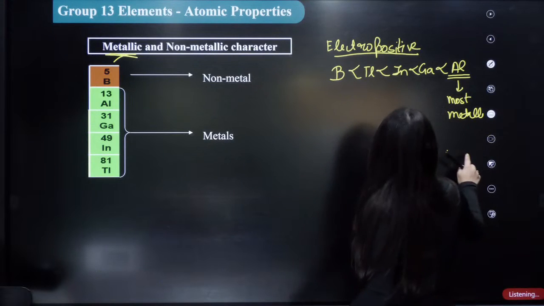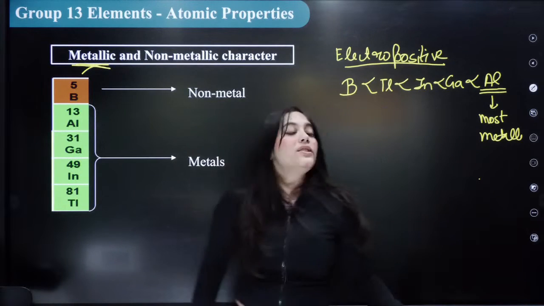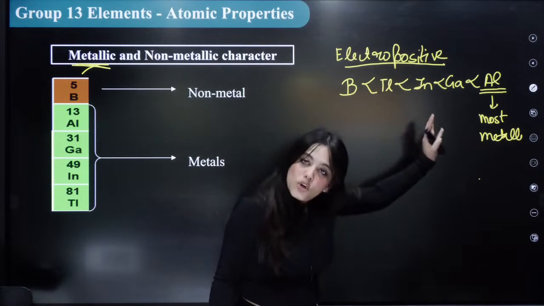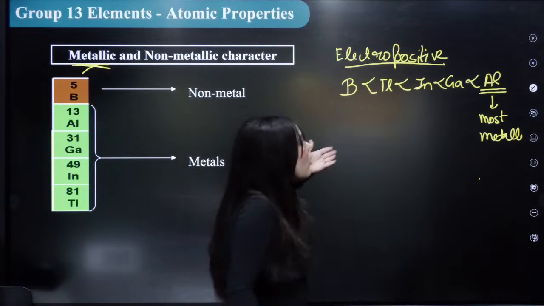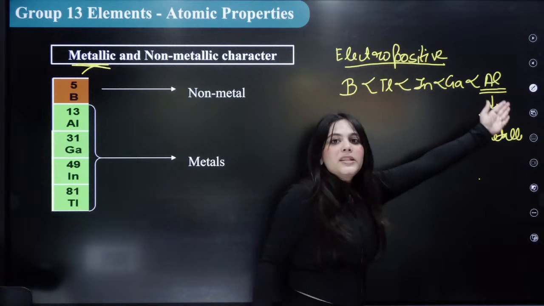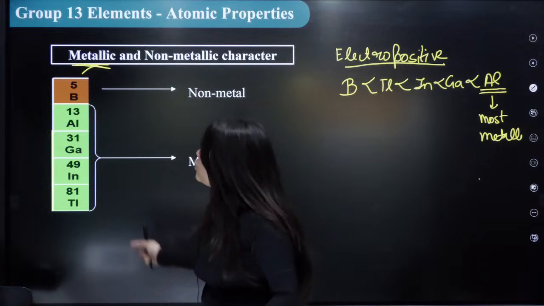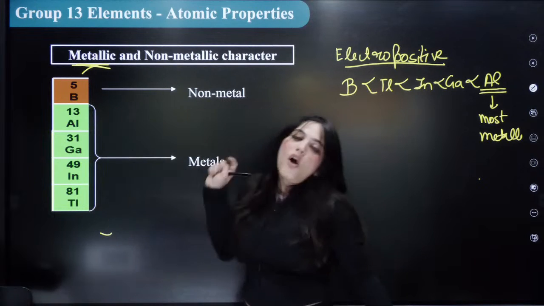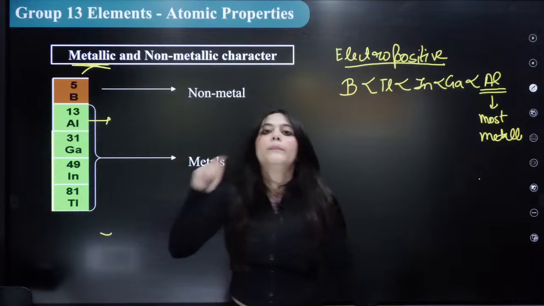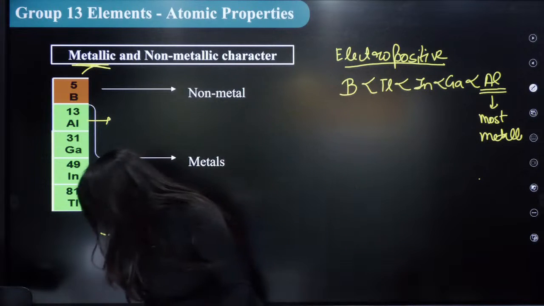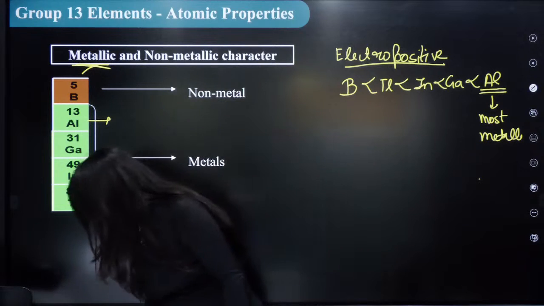So this order that I wrote here is the electropositivity order plus the metallic order. If anybody asks you what is the metallic order, this is also the metallic order. Aluminium is the most metallic, then gallium, indium, thallium, and boron is the non-metal once again. So you should know among these only and only boron is the non-metal, all others are metals, and among these aluminium is the most metallic element. Correct? Everybody understood this? Please understand these things. Okay?